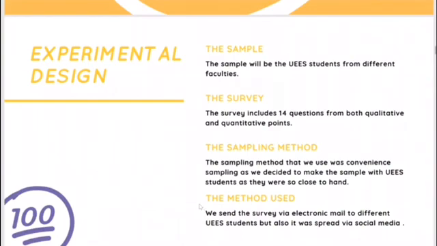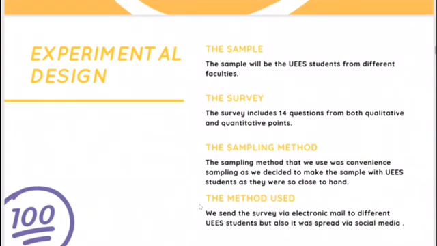Now we're going to present the experimental design. The research population is the students in the first quarter of the year 2020. According to the Dean of the School of International Studies, there are approximately 5,000 students in the university. The sample will be university students from different faculties. We are getting responses from students from the faculties of law, medicine, business, odontology, engineering, and architecture, in total 120 responses.